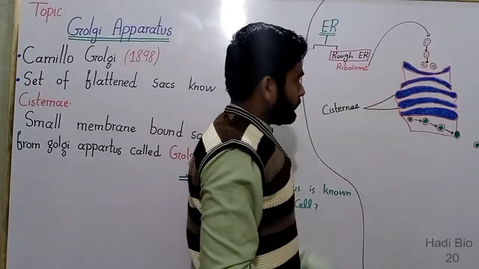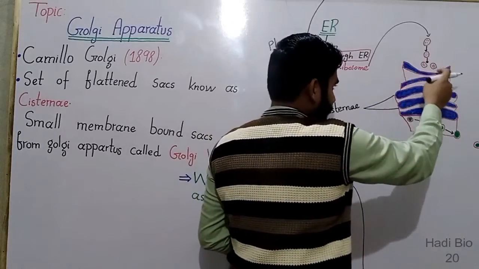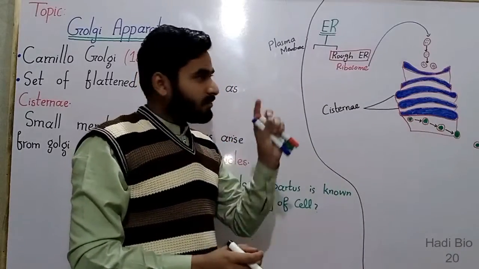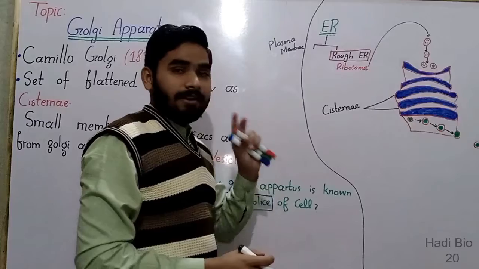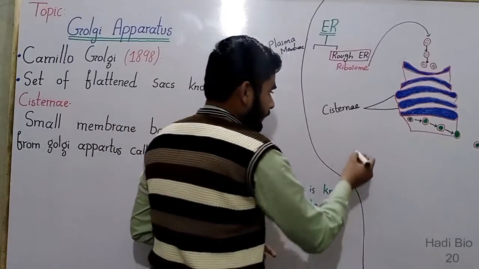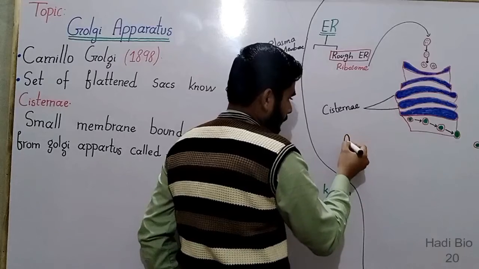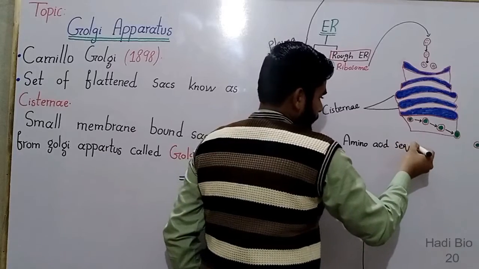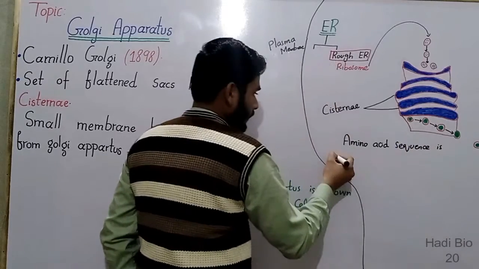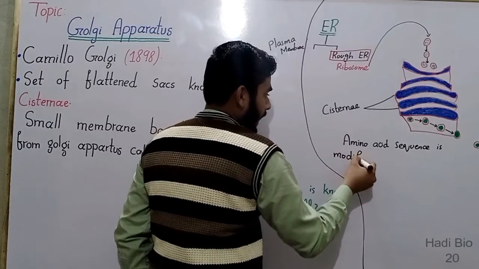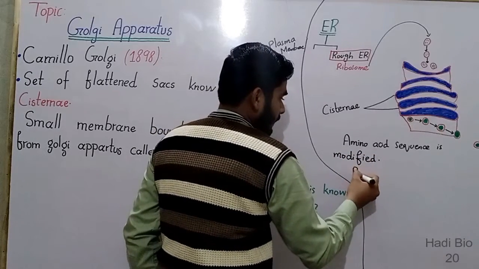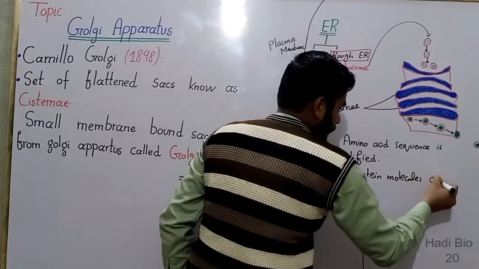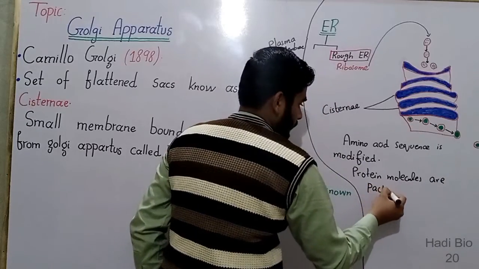These protein molecules run into these flattened sacs, and then if the amino acids of some protein are not at their original positions, then the amino acid sequence is modified and the protein molecules are packed by the cisternae.